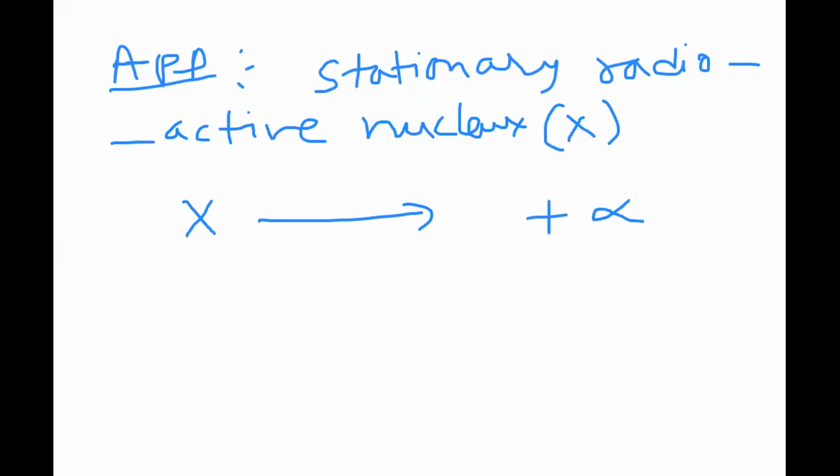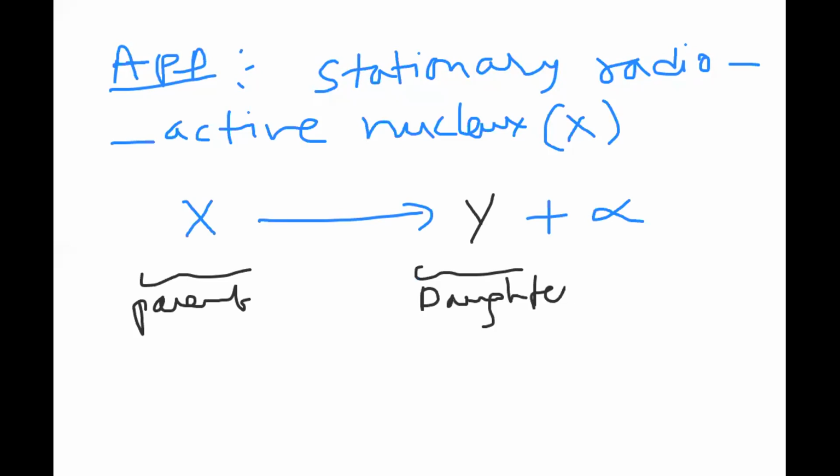So stationary means what we can write here. Now it is emitting alpha, and this is the parent nucleus we know. And Y is called the daughter nucleus, parent nucleus and daughter nucleus. Already we named them. From here, this parent nucleus is at rest.